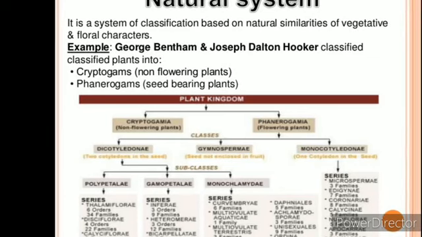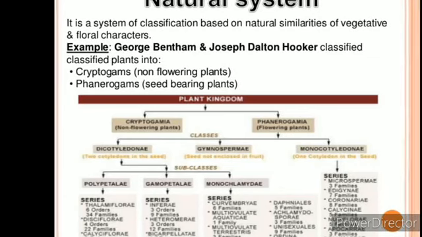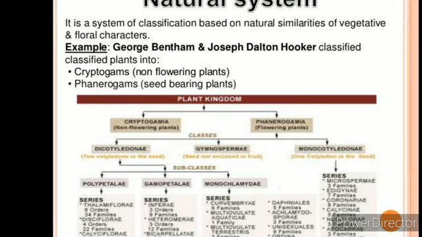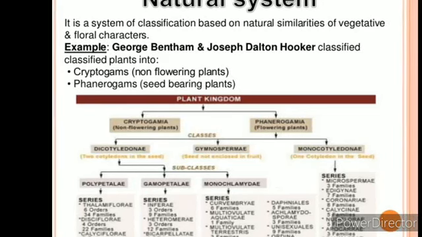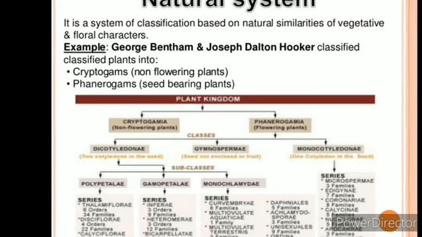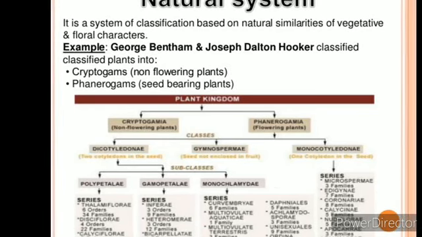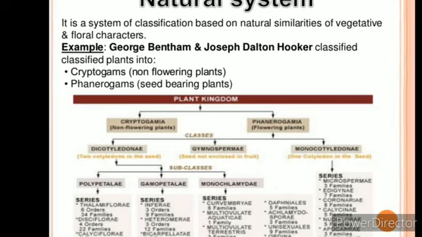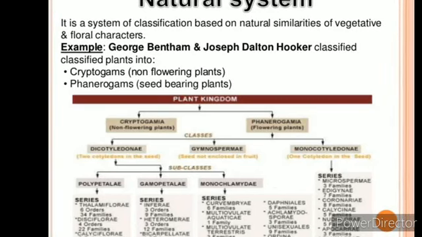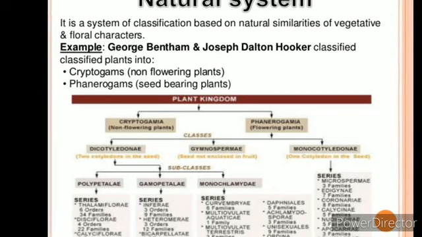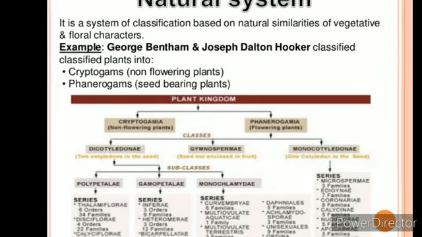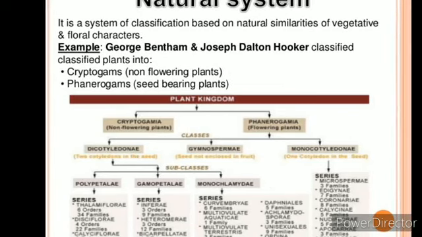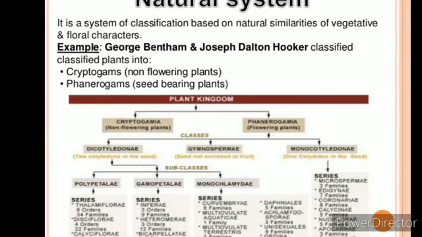And coming to the natural system, it is a system of classification based on natural similarities of vegetative and floral characters. Example, George Bentham and Joseph Dalton Hooker classified plants into cryptogams, which are also called the non-flowering plants, and phanerogams, that is the seed-bearing plants. So by this you can understand this is the natural system, and also the Bentham and Hooker classification.